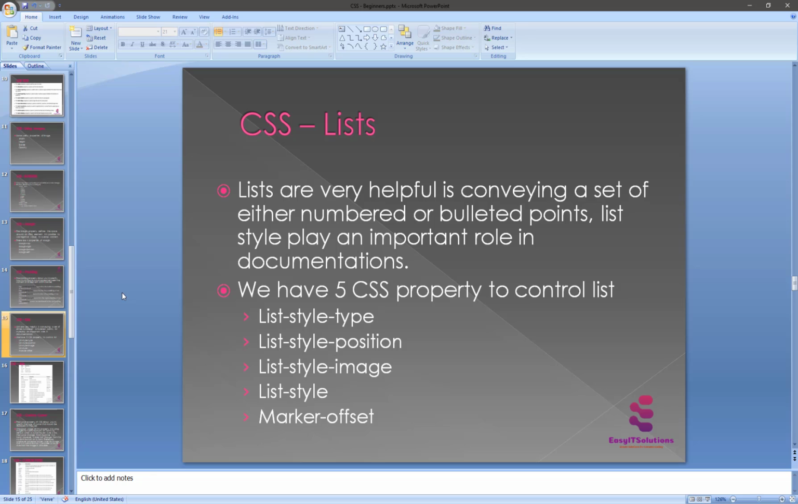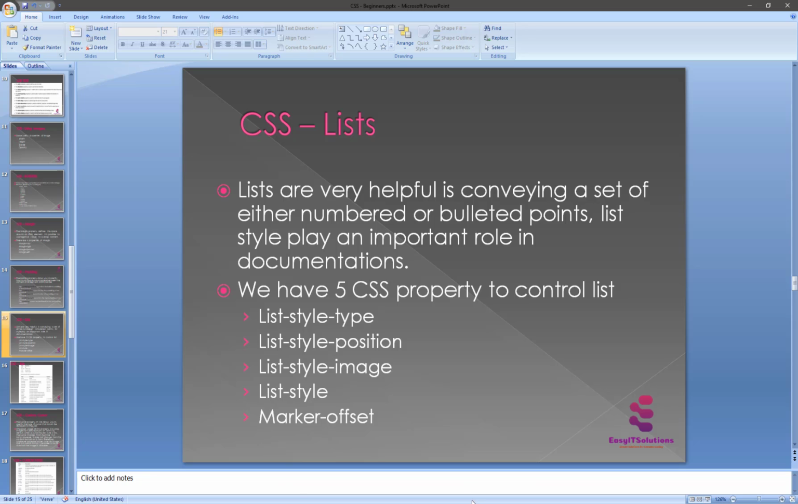And this is the list. So here I also use a list. Inside this, these are all types of lists. The list is very helpful for conveying a set of either numbered or bulleted points. This chapter teaches you how to control the list type, position and style using CSS. It's very easy. We have five CSS properties to control the list: list-style-type, list-style-position, list-style-image, list-style, and marker-offset.